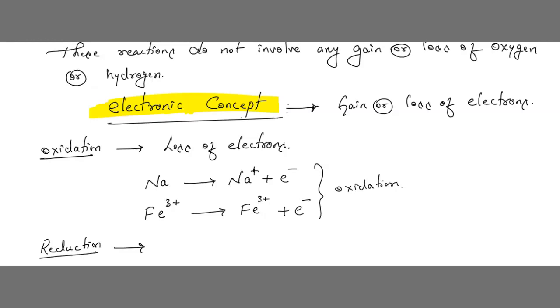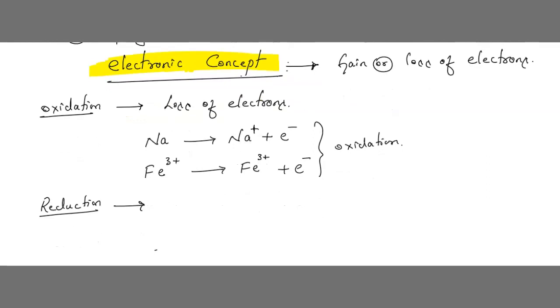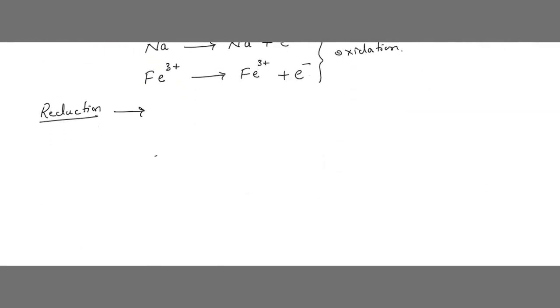Similarly, let me see about reduction reaction. So reduction is what? Reduction is nothing but, children, in oxidation, one more thing you need to remember: there is loss of electrons. During the oxidation process, what happens? An atom or ion loses electrons. Remember, atom or ions, any of these both, they lose electrons. Got it?